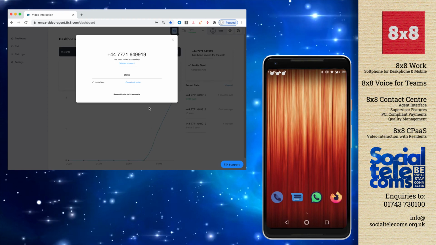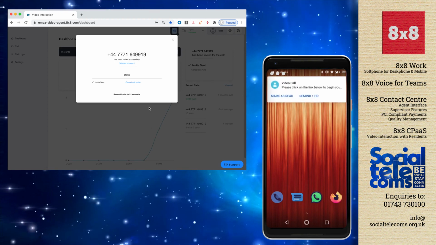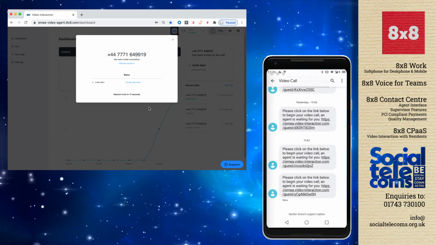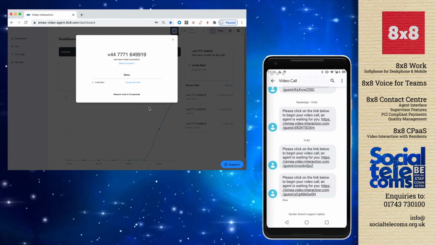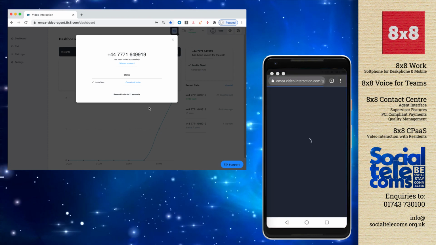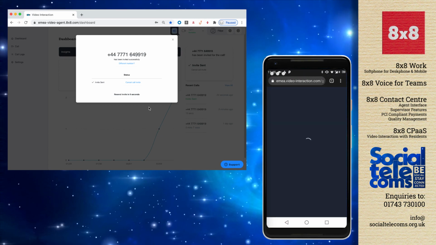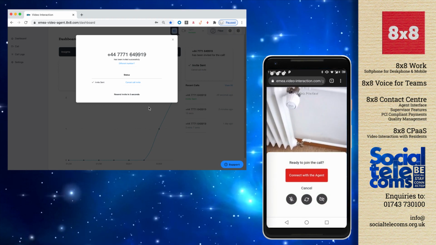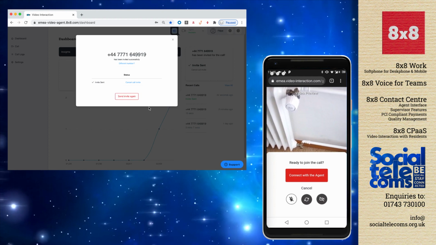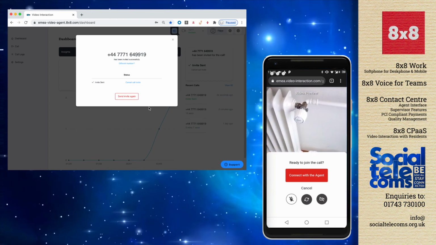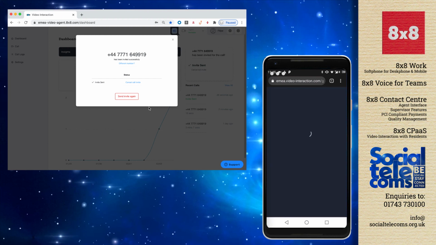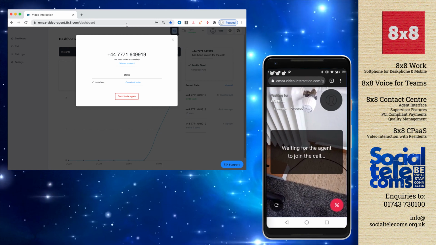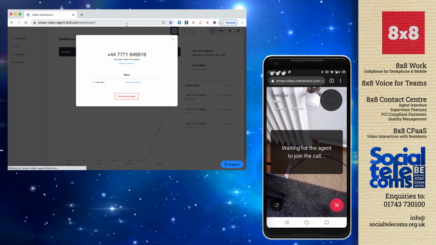It can take a few seconds before the SMS is sent and received by the client. Once he receives the message, all he has to do is to click on the link that comes with the message. He will then be redirected to a web browser where the call will take place. No download was made so far. Once the client is ready, you can click on Connect with the agent. You will then see that automatically the agent will be pulled into the call.